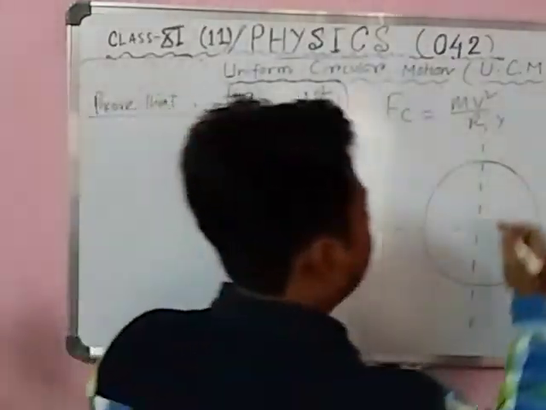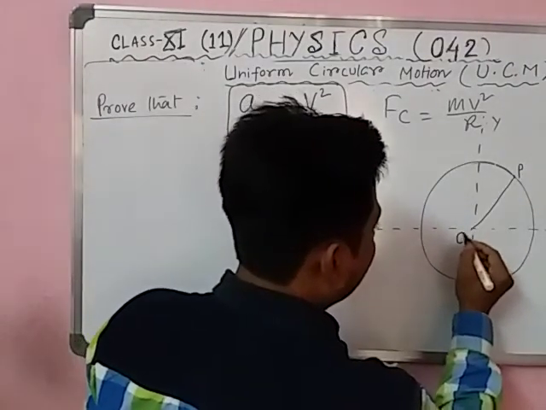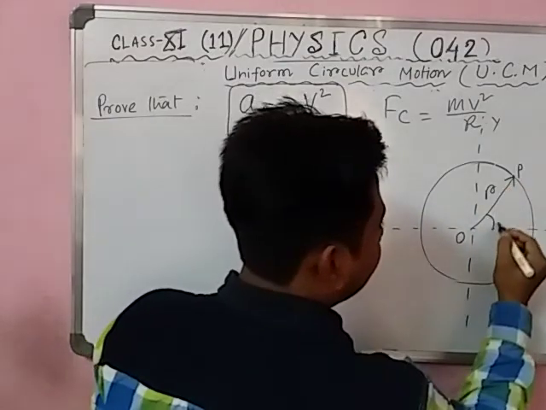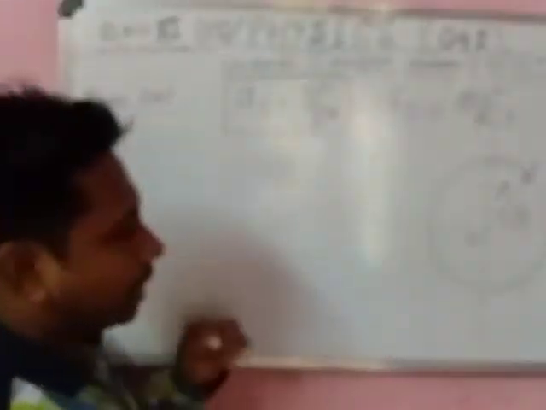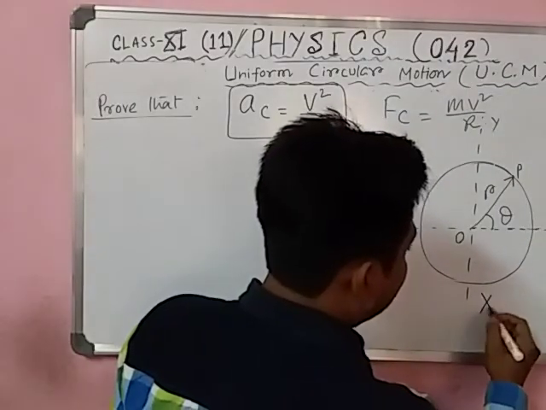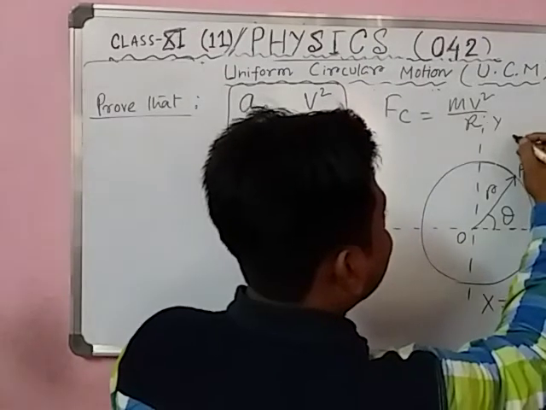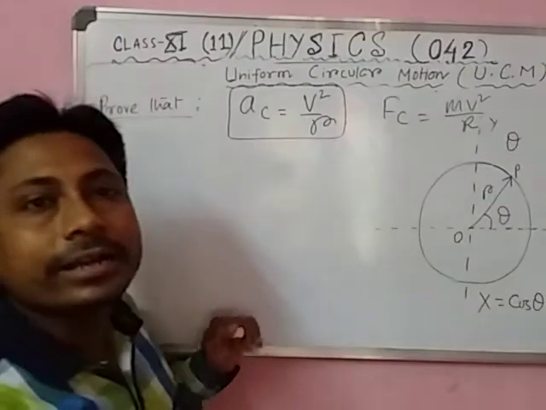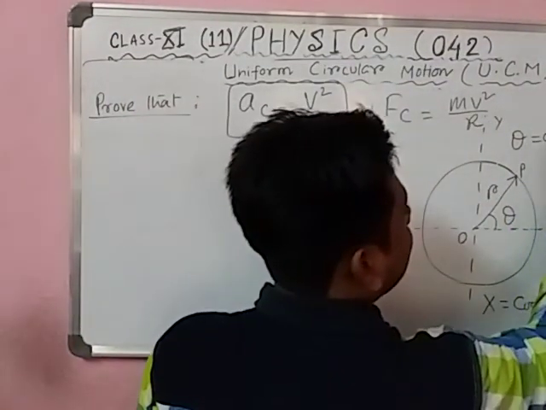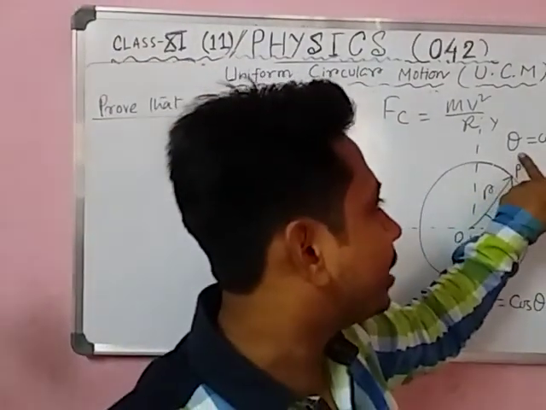Now in polar coordinates, take a point P here. The distance from 0 to P is called r. R means the radius. And here is the angle theta. Now students, you know, along the x coordinate we can write x equal to r cos theta. And theta means angular displacement. Angular displacement means angular speed into time. So you can write theta equal to omega t.